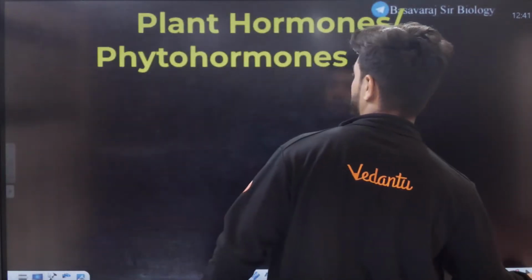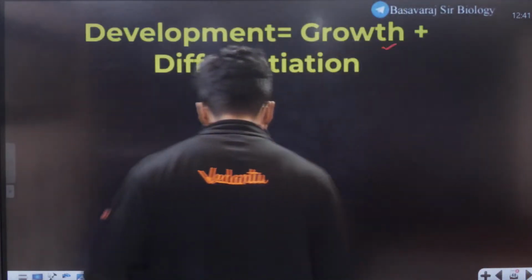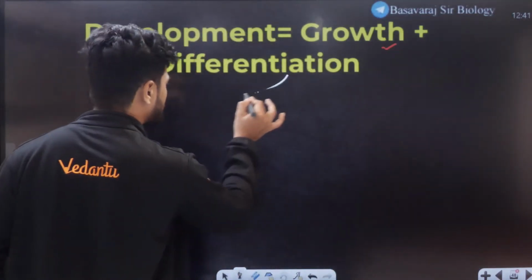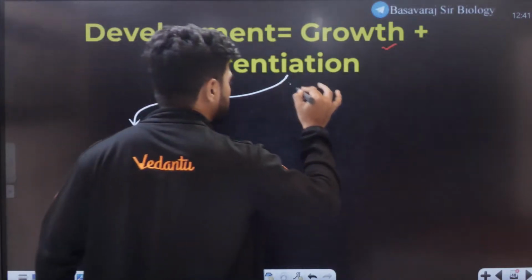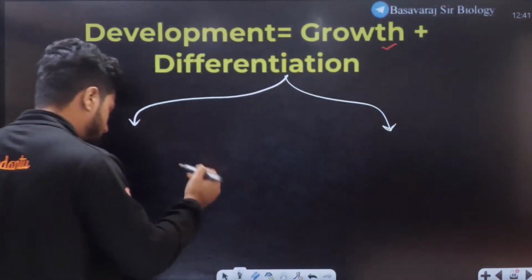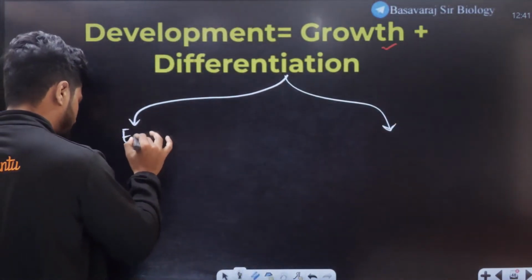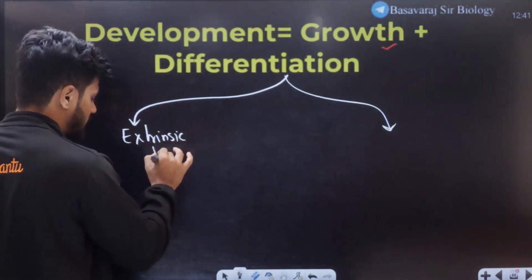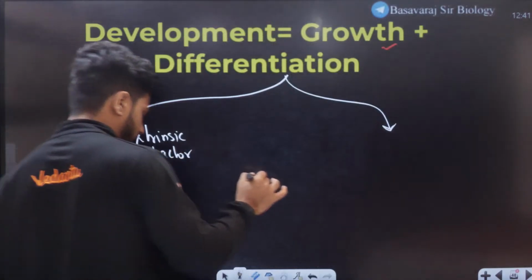Okay, in general, students. Now understand, this entire development, which someone asked me before, can be broadly classified into 2 categories: development because of extrinsic factors or intrinsic factors.